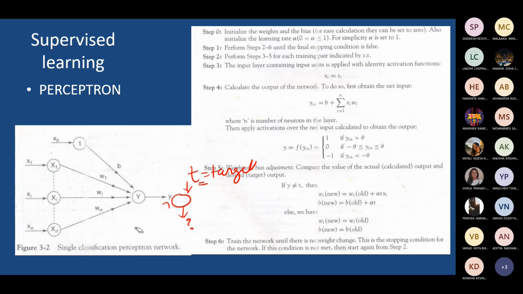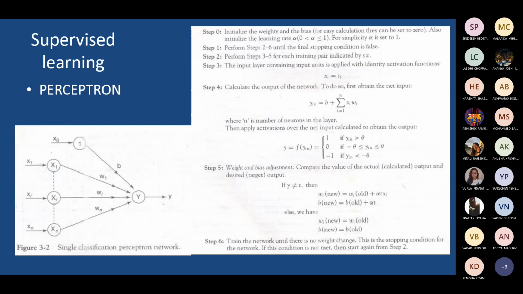Now it may happen that after applying many inputs, or after applying different training data at the input, you find a certain weight for which Y is equal to T. If that happens, you can stop your training. Otherwise, you have to continue your training. So it's an algorithm where you start with some initial value, then update the weight iteratively, and once you get the condition Y equal to T, you can stop. So what is this algorithm? We'll see in detail.